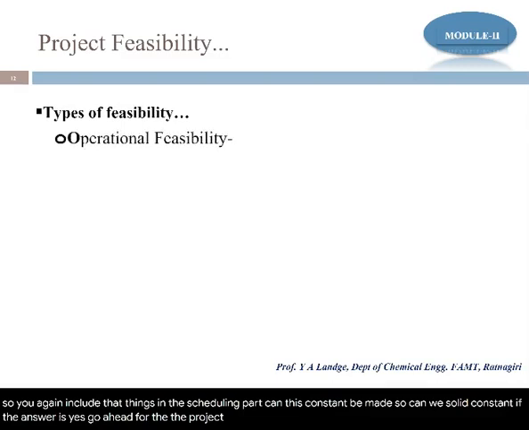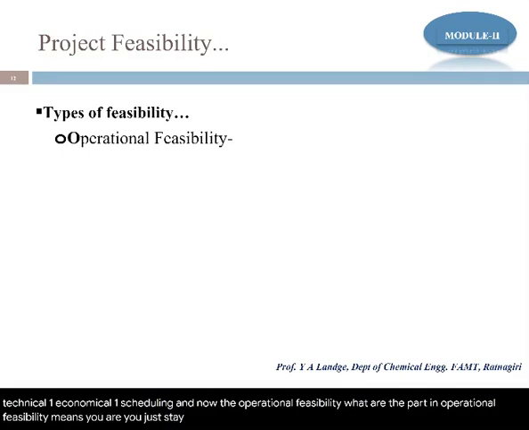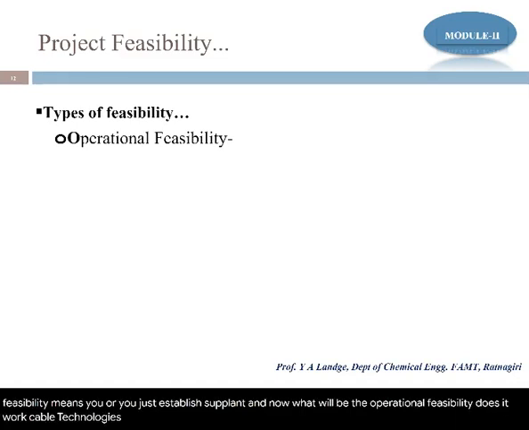The fourth one is the operational feasibility. So we learned the technical one, economical one, scheduling, and now the operational feasibility. Now what are the parts in operational feasibility? It means you have just established a plan. Is it workable? Technology is available, scheduling doesn't matter, economical feasibility says yes. Now we will look at the operational one.